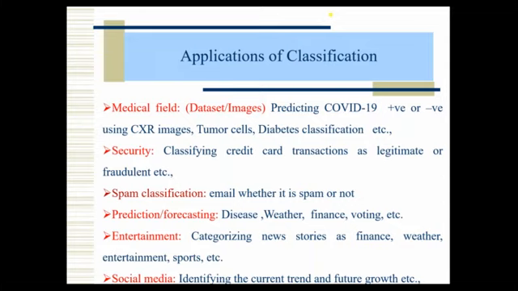And diabetes classification. For diabetes classification we have a data set available, an open source data set, with features like the BP level, the heartbeat, or maybe other features like, let us assume, sugar levels. Based on that we can classify whether the person has diabetes or not. We have a data set and one person comes and gives these features, and based on the previous data set we have to train, and finally we have to classify whether the person has diabetes or not.